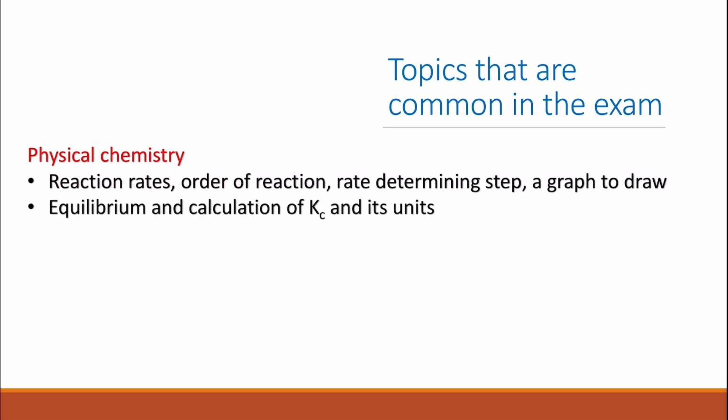The second topic in physical chemistry is the equilibrium and the calculation of the equilibrium constant, or Kc, and the concentration of the different reactants and products at equilibrium. Also, when they ask about Kc, they ask about the formula and they ask about the unit. So make sure that you know how to calculate the Kc and answer these types of questions.